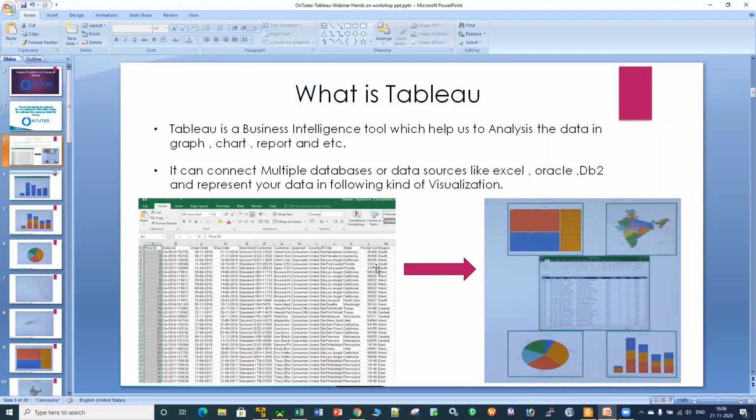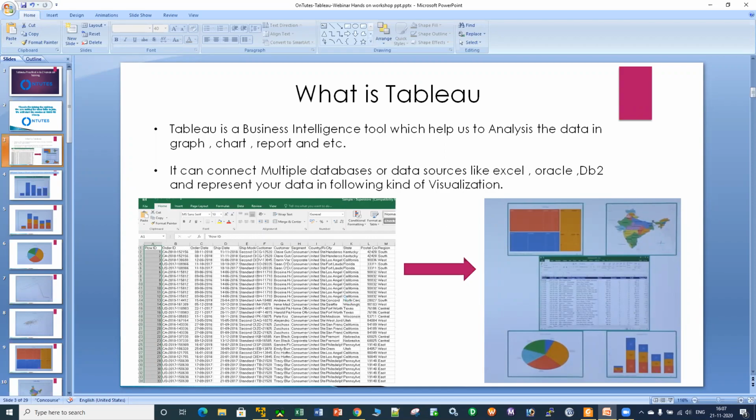In the complete next 1 hour, we will be learning something technical: what are the features and what are the powers we have available in Tableau, and how we can explore them. I can guarantee you that you will be learning a lot, but stay focused with me, with a lot of dedication. If you miss something in between, it will be difficult to connect. But in the next 1 hour, you will be adding very valuable knowledge into your bucket.